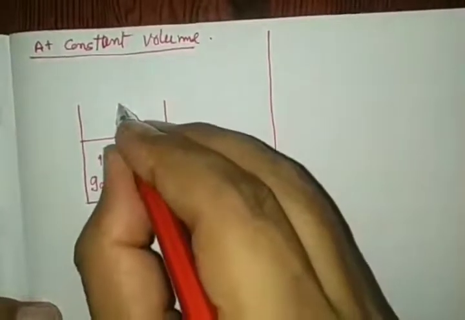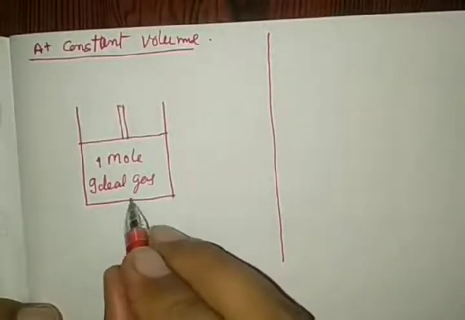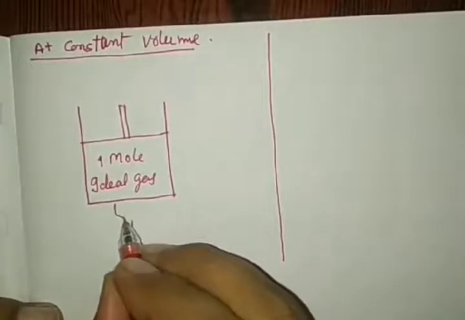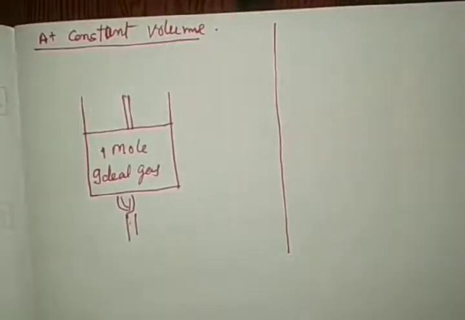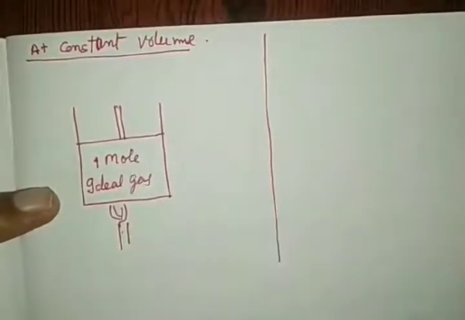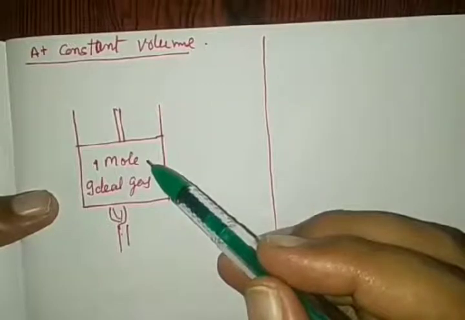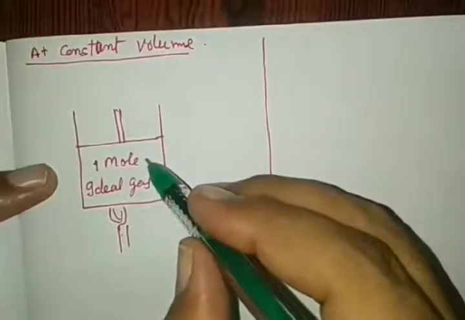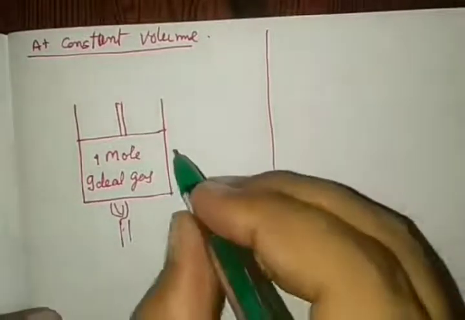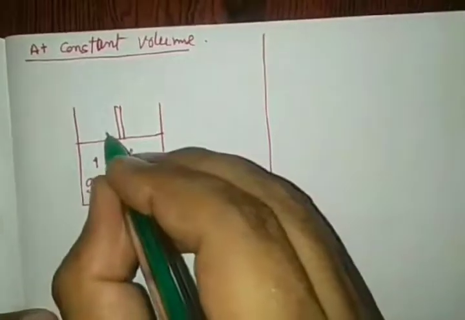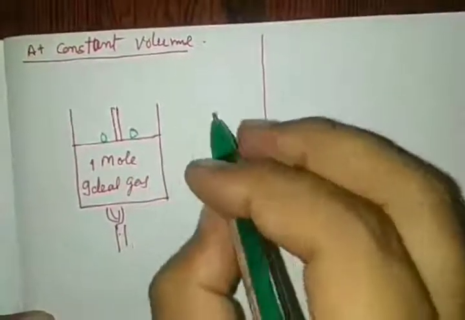We are heating this piston and cylinder of 1 mole gas by providing heat from below. When the system absorbs heat, its internal energy increases and the gas molecules tend to expand. When it wants to move upward to increase the volume, some weight is kept over the piston to keep the volume constant.